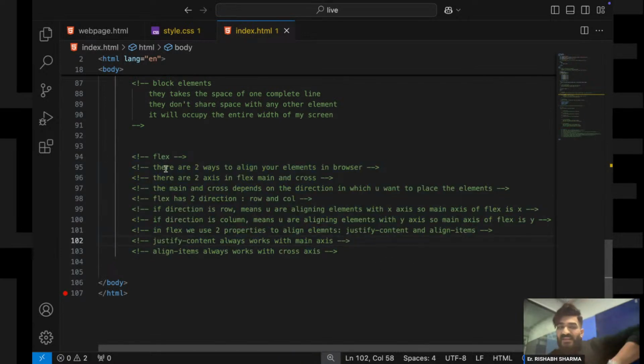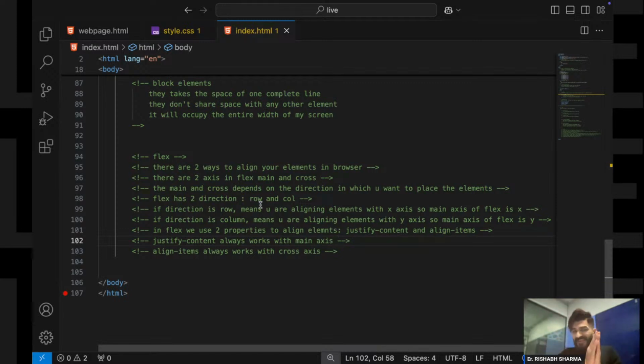ओके, तो बस इतना याद रखना, मैं रिपीट कर रहा हूं एक बार दोबारा से। सो देयर आर टू वेज टू अलाइन योर एलिमेंट्स इन ब्राउजर, राइट? दैट इज, the first way is horizontally and second way is vertically, right? First way is horizontal, second way is vertical, right? And there are two axes in flex, one is main axis and one is cross axis, right? Then we have the main and cross axis totally depends upon direction in which you want to place the elements, right? The main and cross axis totally depends upon the direction in which you want to place your elements, and there are two direction in flex, one is row direction and second one is column direction.